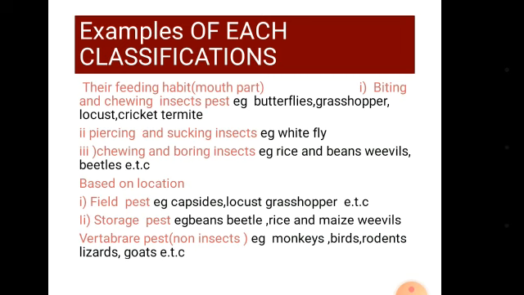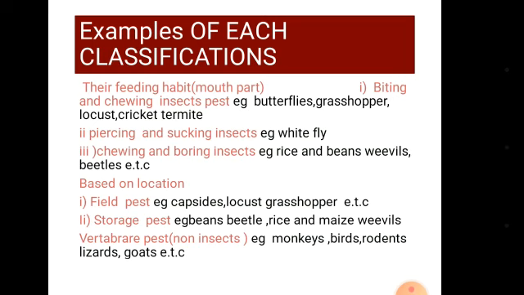These are insects which chew and bore into stored grains and stored products. They reduce these grains to powder. Examples of such insects are rice and maize weevils, beetles, and many others.